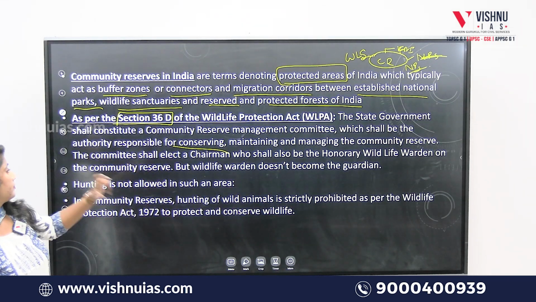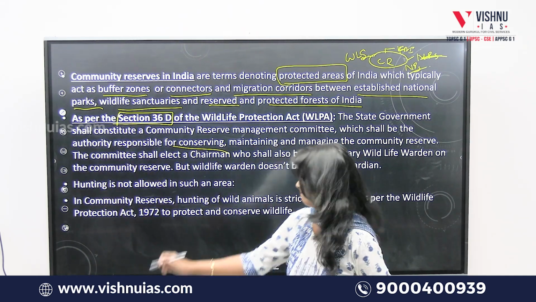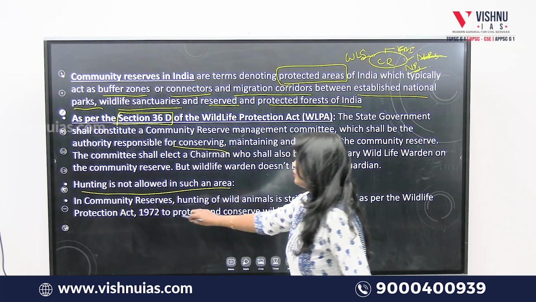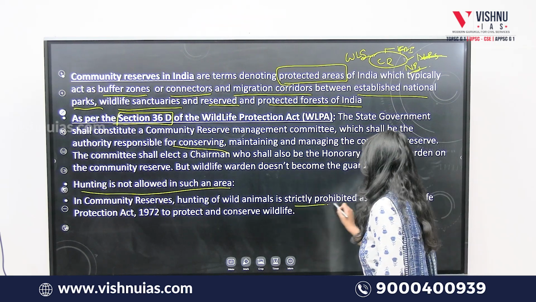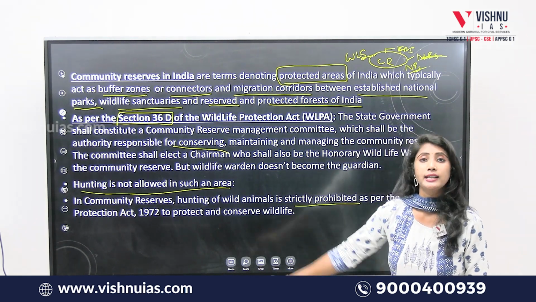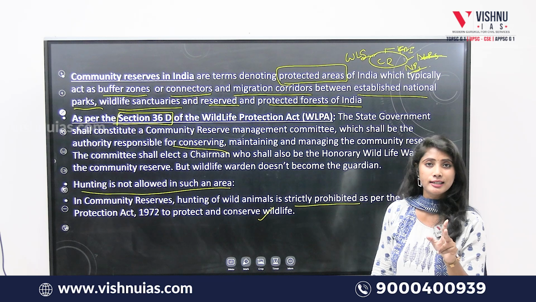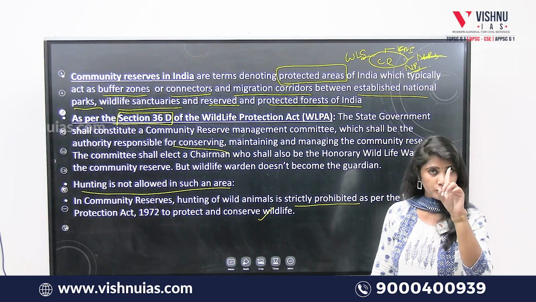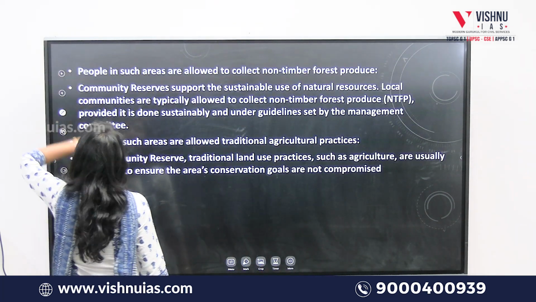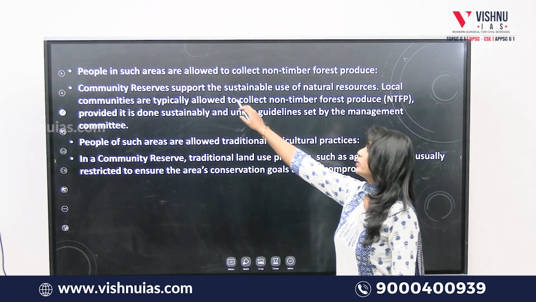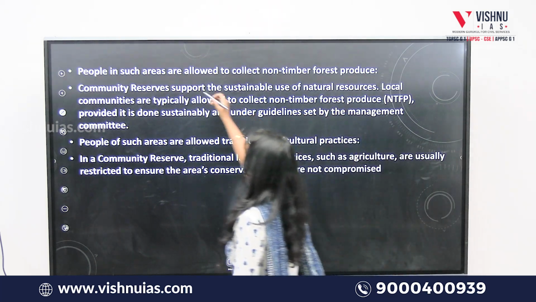Okay, good. Now, second, hunting is not allowed in that community reserve area. In community reserves, hunting of wild animals is strictly prohibited as per the Wildlife Protection Act 1972 to protect and conserve the wildlife. So the second statement is correct, that hunting is not allowed in that area. So one of the statements is correct till now. Okay, and let's see the third one. People in such areas are allowed to collect non-timber forest produce.